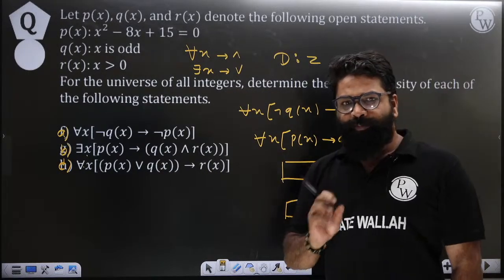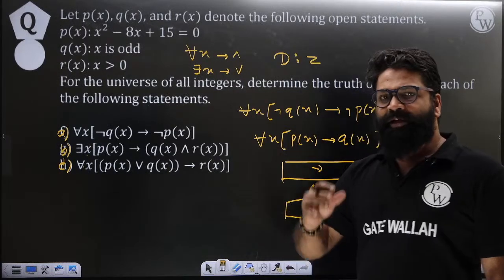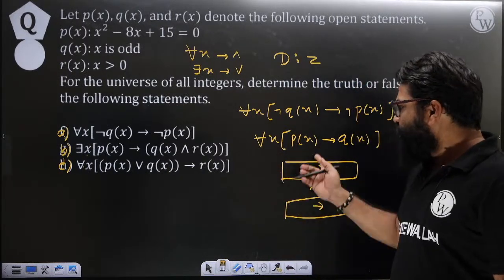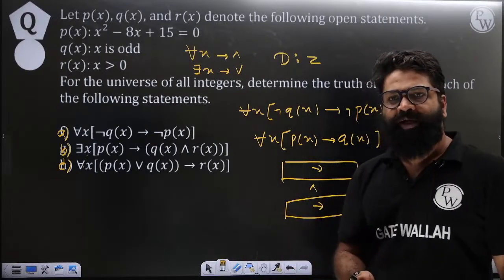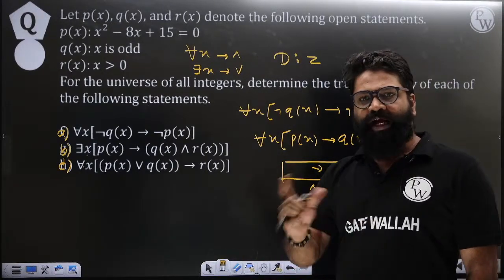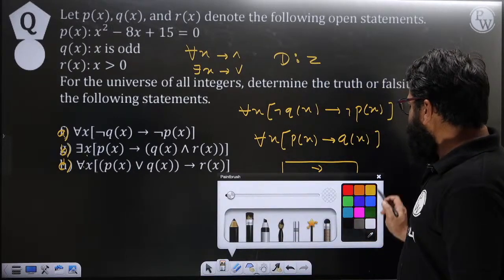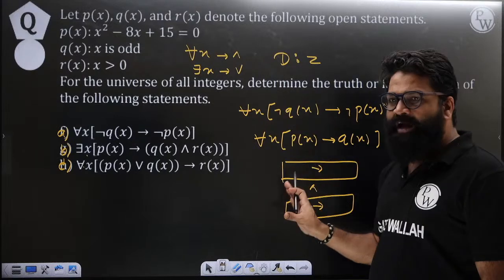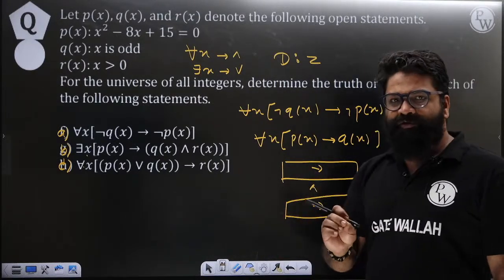Now if one of the boxes gives me an answer of false, then the whole thing will become false. For example, suppose you have a large number of boxes like this. When you have a large number of boxes, instead of proving it, try to disprove it. That is our concern. So what we can try to do is ask when this will become false. The first thing you have to understand is that it will become false when one of the boxes gives me a false.